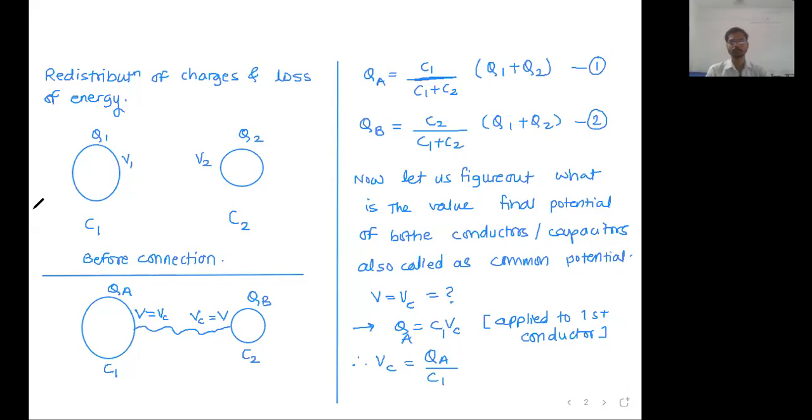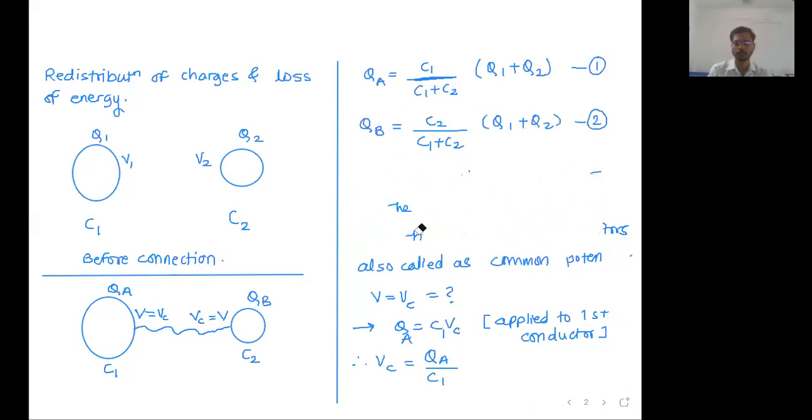So how did we write equation 1 and 2? These equations we derived yesterday, right? Total charge after charge redistribution. These two equations we derived. As a fun, let us derive equations 1 and 2 once again.